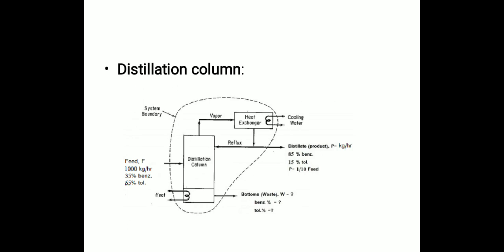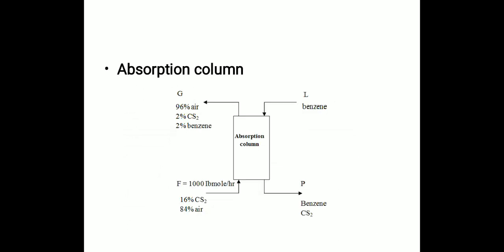Here we can take a material balance over the tie component, over the elemental component, likewise. And finally is the absorption column, where again two streams are entering and two streams are leaving. Over the two streams we can do a material balance, total material balance, then elemental material balance. In this way material balance calculation can be done for the absorption column also.